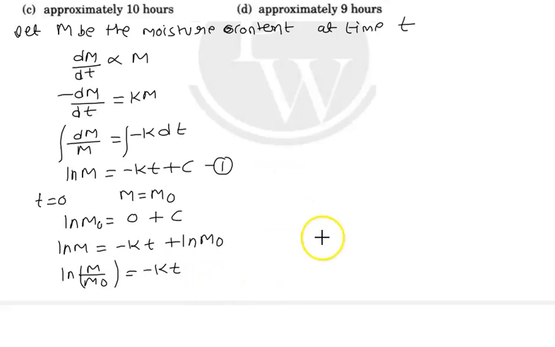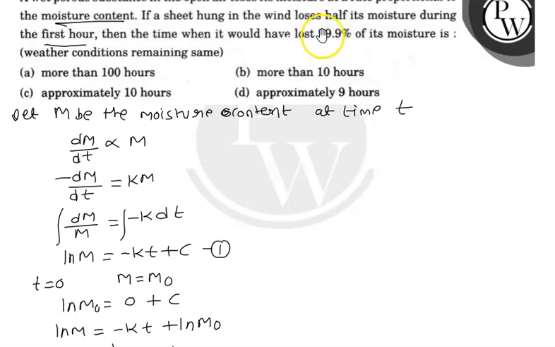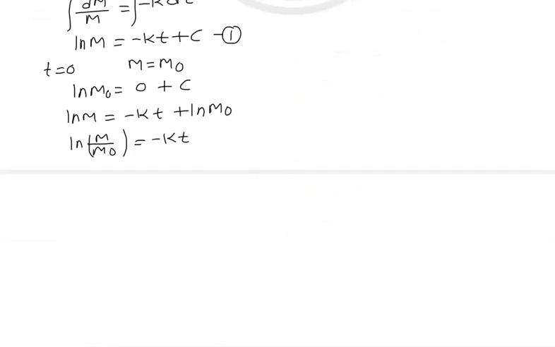Now case 2 is given: after 1 hour it loses half of its moisture. So after 1 hour, t = 1, M = M0/2.